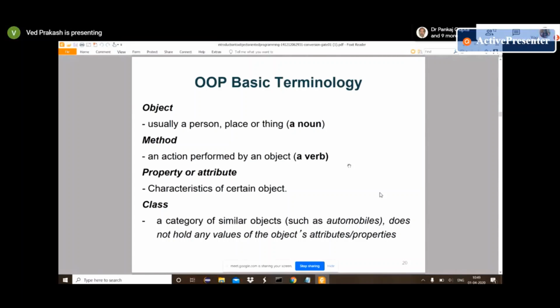But what is an object? What is a class? Is that clear? Yes, sir. So I will repeat again.